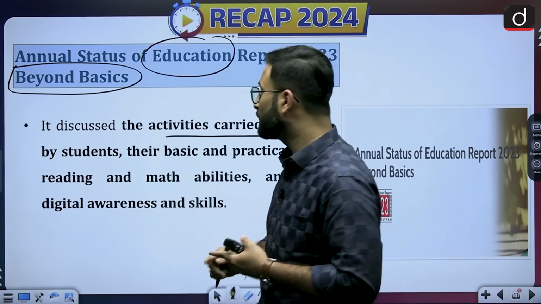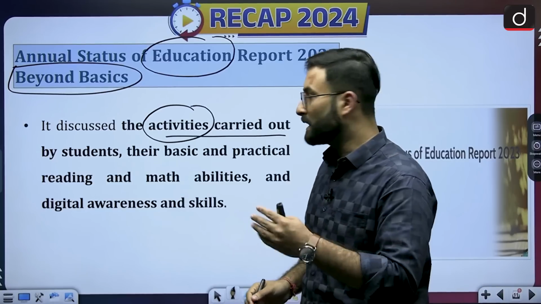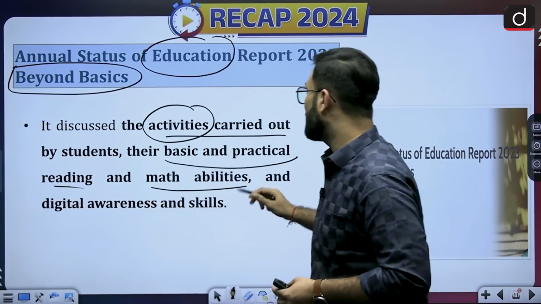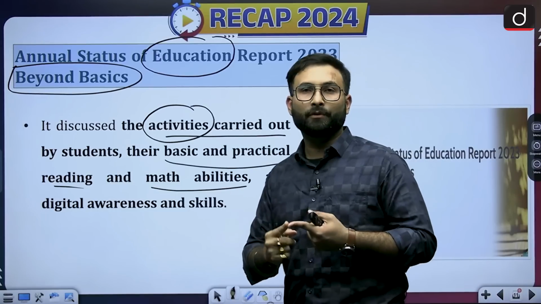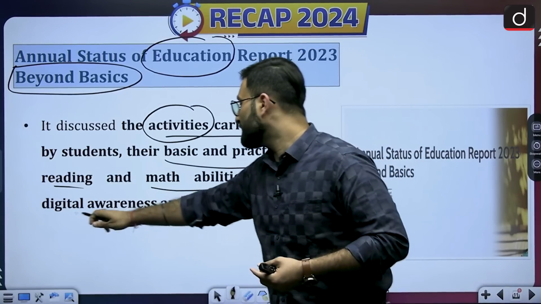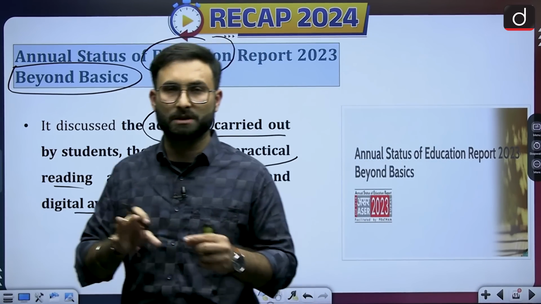So basically, they are looking at the activities carried out by the students. The second thing is their basics and practical reading and math abilities, that is, how they can perform simple mathematical calculations, etc. Other than that, digital awareness and skills. So they are focusing on the skills and the quality of the education which they are getting.